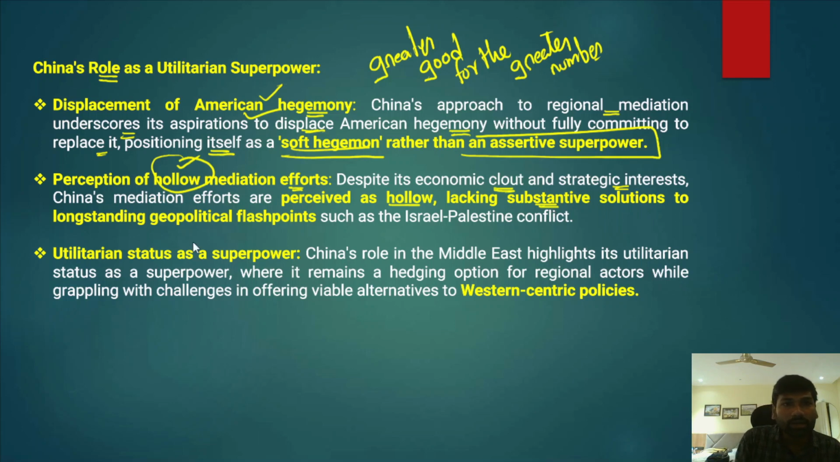So therefore, we can say that the Chinese mediation efforts are not providing any solutions to global geopolitical flashpoints such as the Israel-Palestine conflict. Now, the Israel-Palestine conflict is another major issue, and China has not come up with any mediation plan because it has been following a cautious approach and avoiding such flashpoints which have higher stakes. Because of that, we can say that China has been adopting a risk-averse strategy.